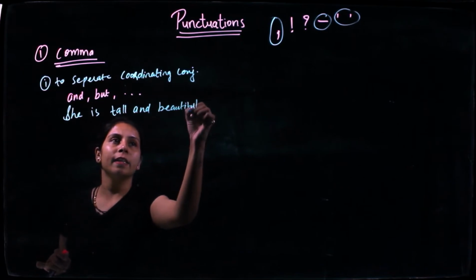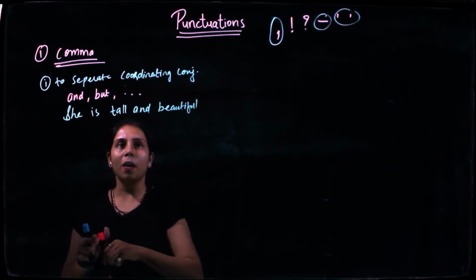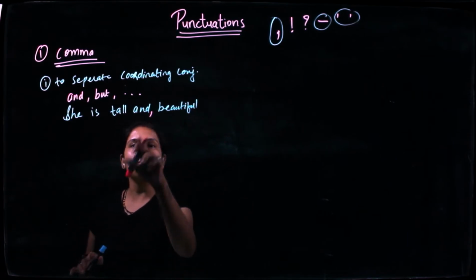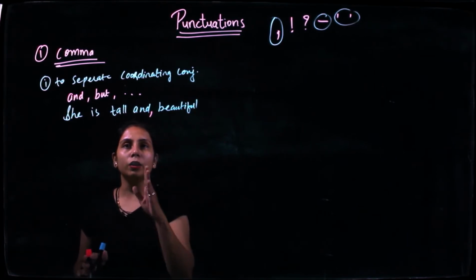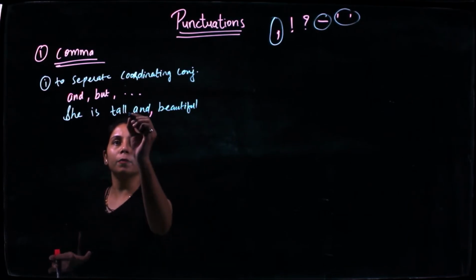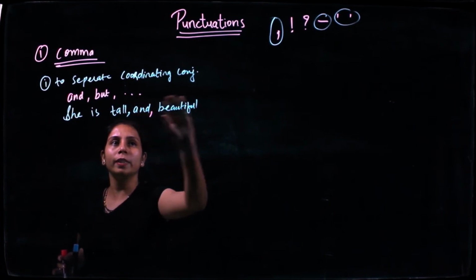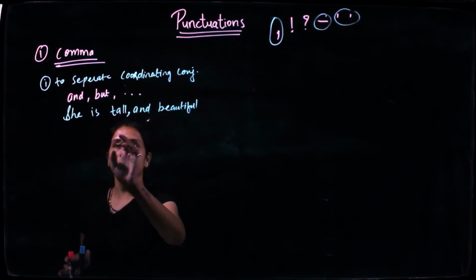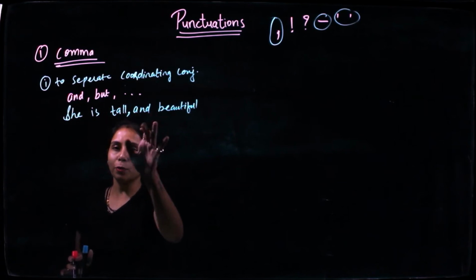Generally we don't add a comma after and, but it is suggested in terms of the grammatical part. After and we need to add a comma. She is tall and beautiful. Or else we can put it here as well. If you want to totally separate the and beautiful part, we can remove it from here and we can add it here. She's tall and beautiful.